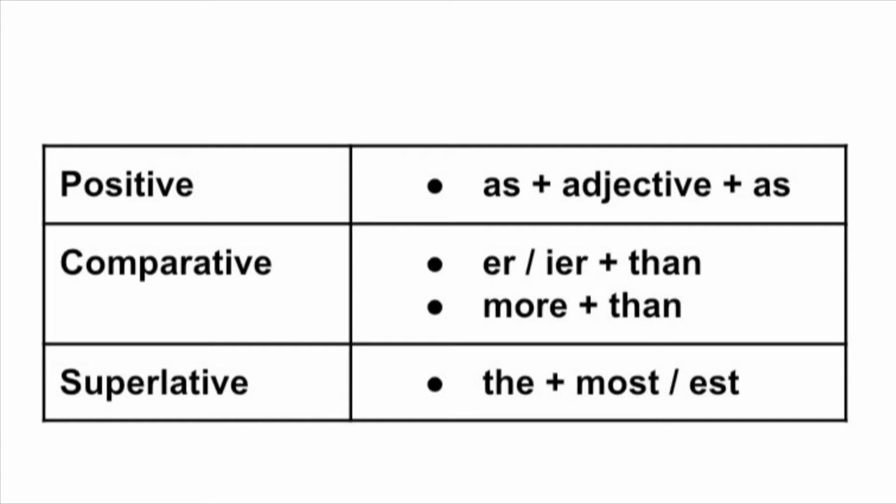And when you see the, which is the definite article, with most or est form, then that sentence is going to be the superlative form. Let's suppose Kolkata is the largest town in India, or Harry is the cleverest boy in the class. All these are examples of superlative form.